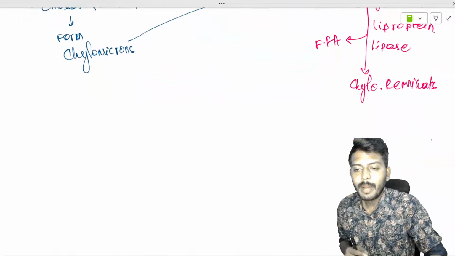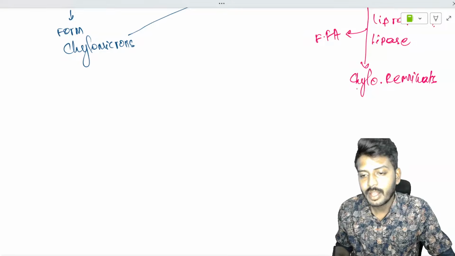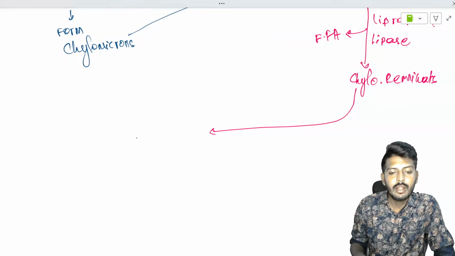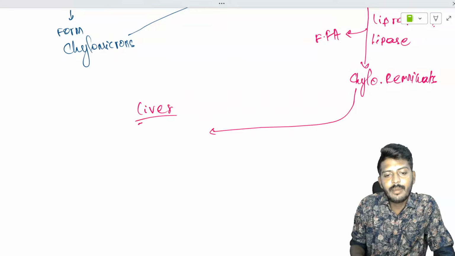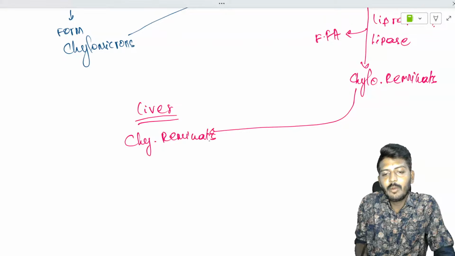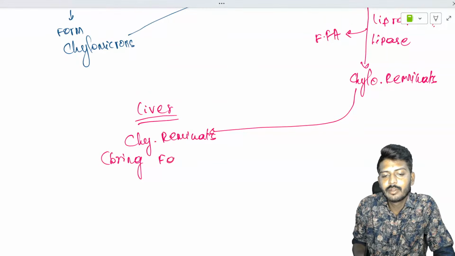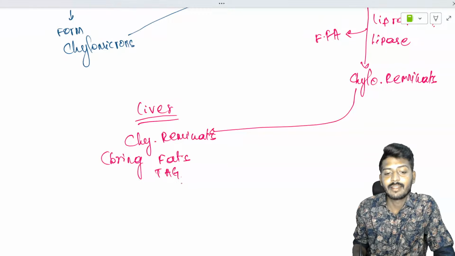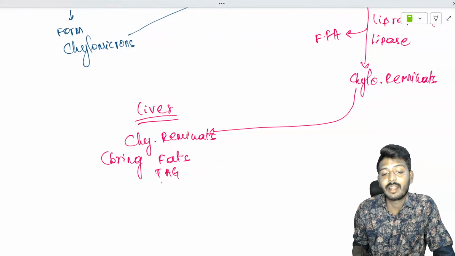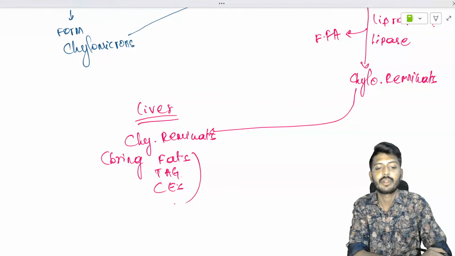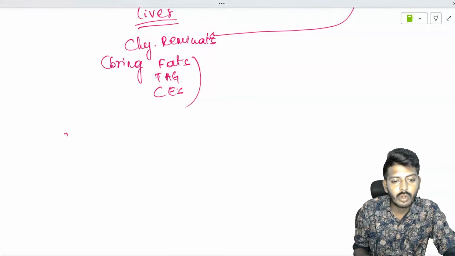This chylomicron remnant will go to the liver. In the liver, the chylomicron remnants bring the fats, triacylglycerides, and also other lipids such as cholesterol esters.